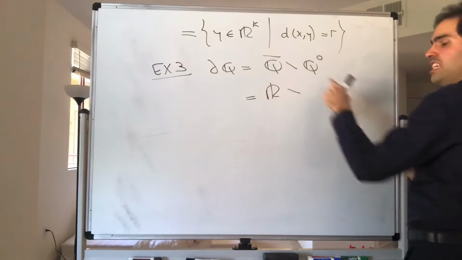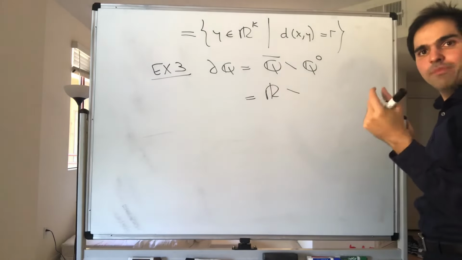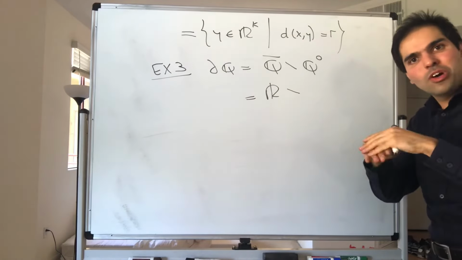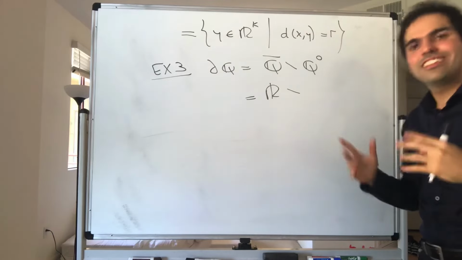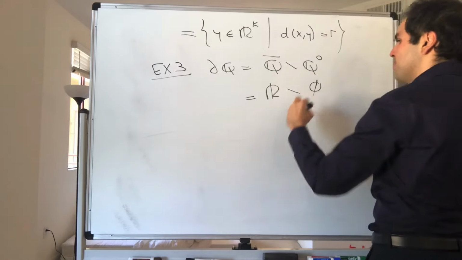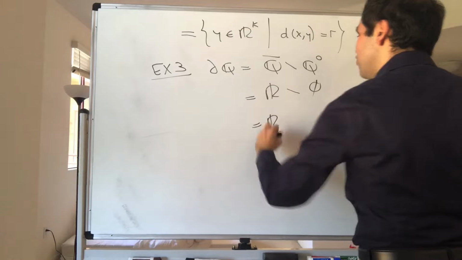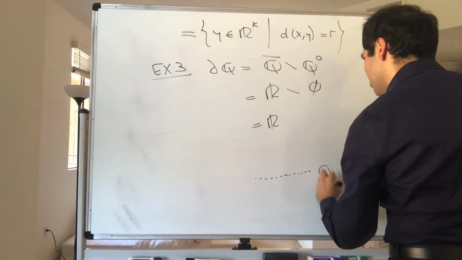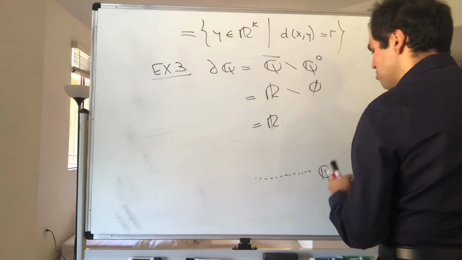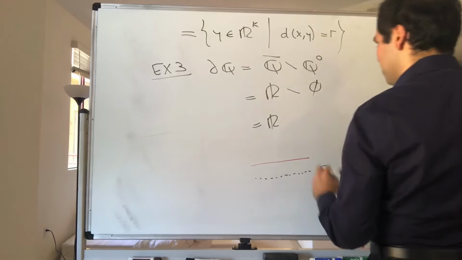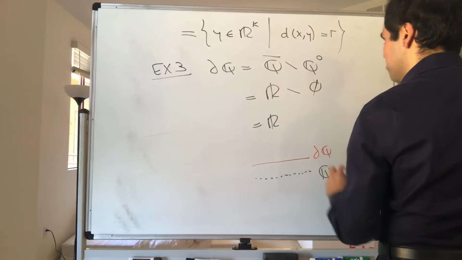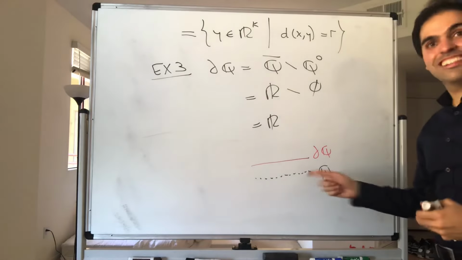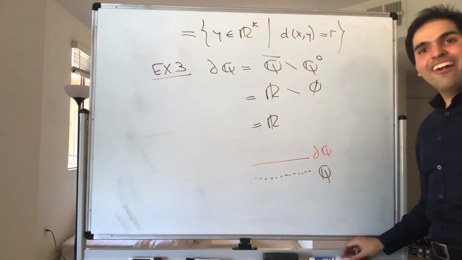And now the interior of the rational numbers is empty, because no rational number has a ball around it that is inside the rational numbers. And therefore, the difference is just R. So again, if this is the rational numbers, the boundary or the skin of the rational numbers is the real numbers. And wow, that's thick, isn't it? All right, thank you very much.